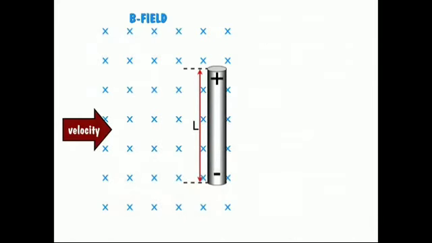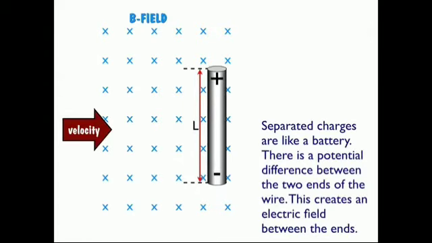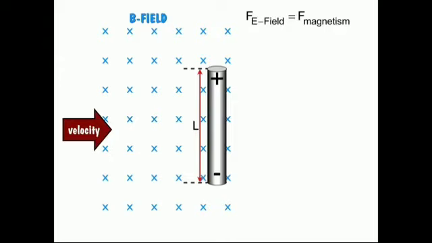The magnitude of electric field E keeps on increasing as long as accumulation of electrons at the end A continues. Separated charges are like a battery. There is a potential difference between the two ends of the wire. This creates an electric field between the two ends. So, Fe also increases until equilibrium is reached. At equilibrium, the magnetic Lorentz force Fb and the Coulomb force Fe balance each other and no further accumulation of free electrons at the end A takes place. So, Fe is equal to Fb.